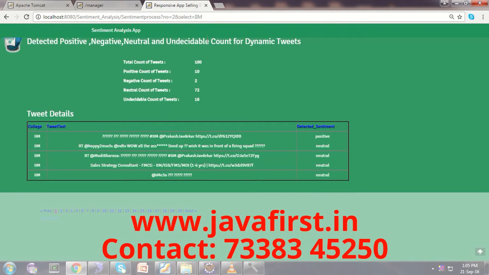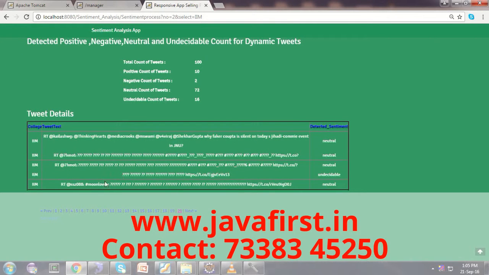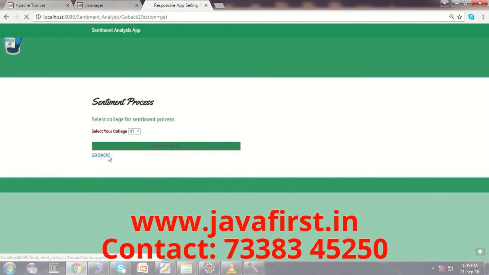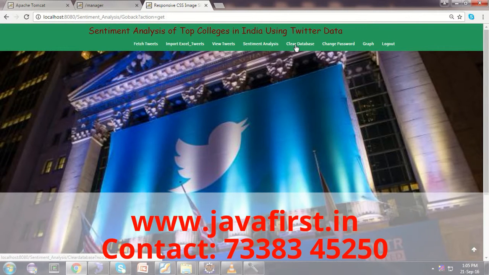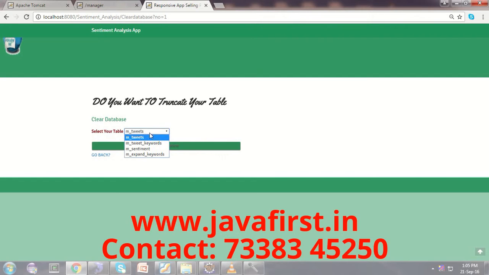So here we got 100 tweets in total for the IIM college. The positive count is 10, negative tweets are 2, and undecidable is 16. Undecidable is nothing but whenever you get special characters without any words, we can't decide, so that tweet is considered an undecidable tweet. If the user wants to clear the database, he can do so by clicking any of the tables here. If you want to clear any of the tables, you can just clear the database.